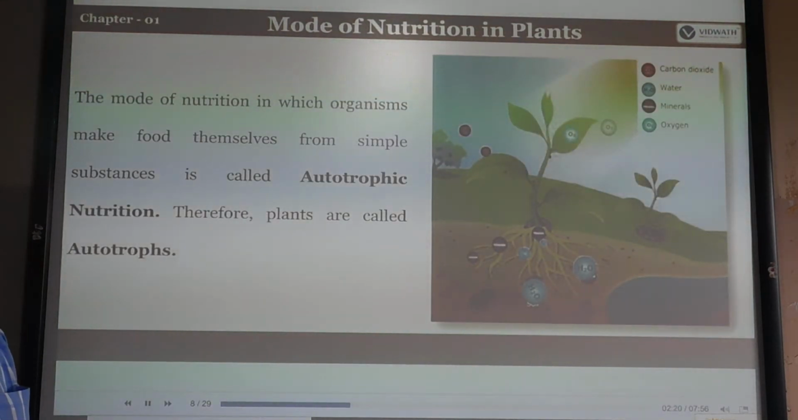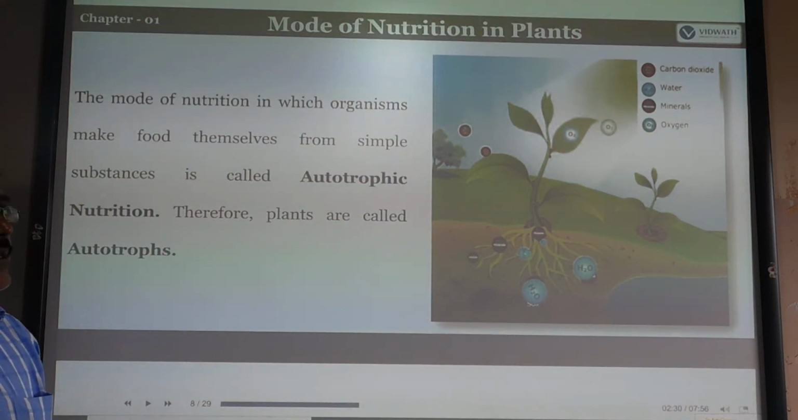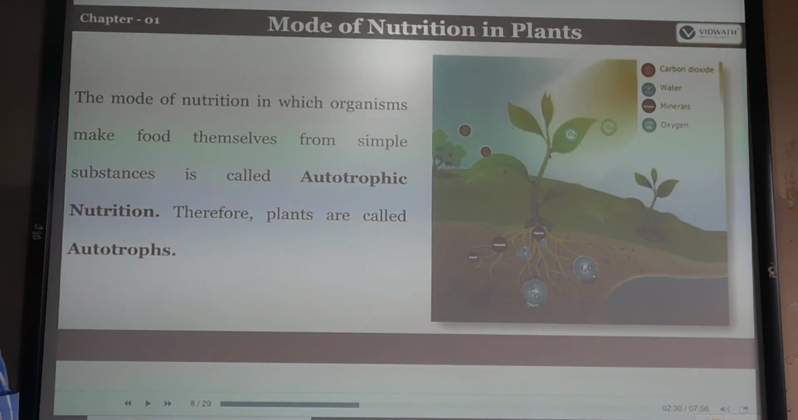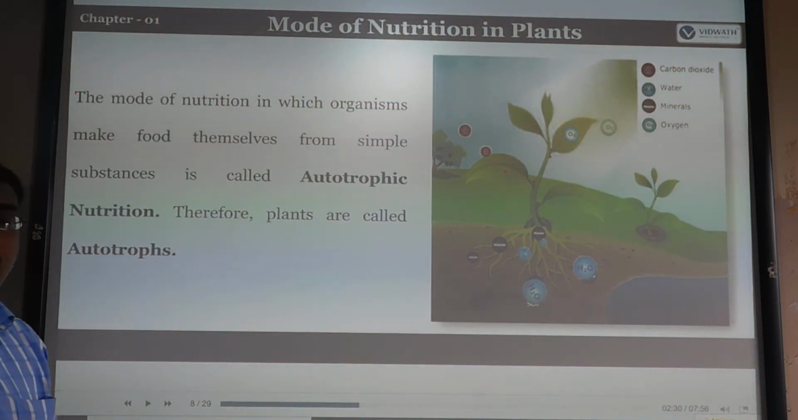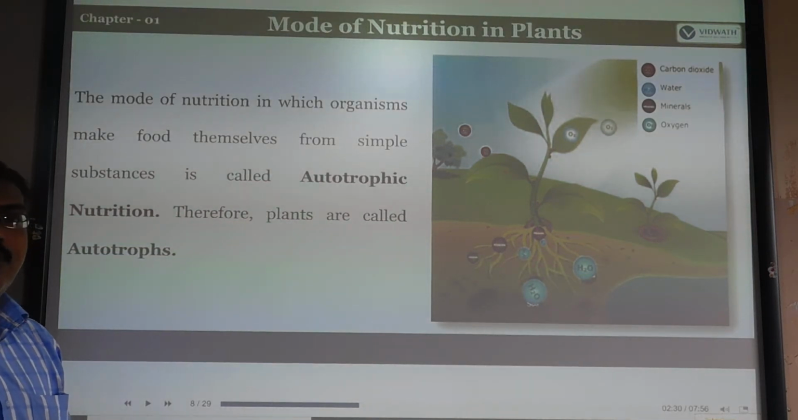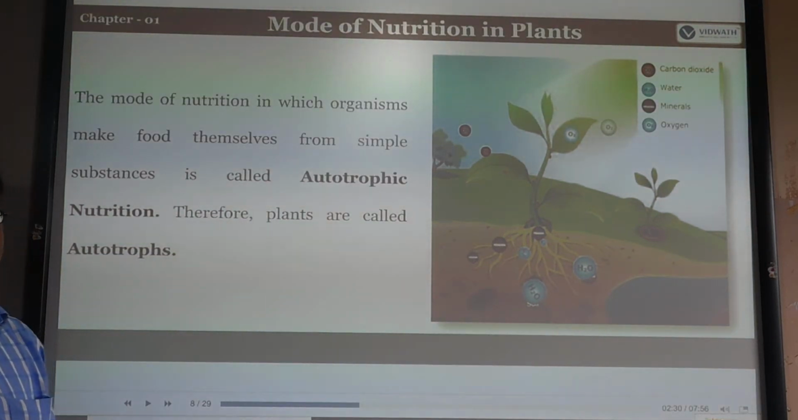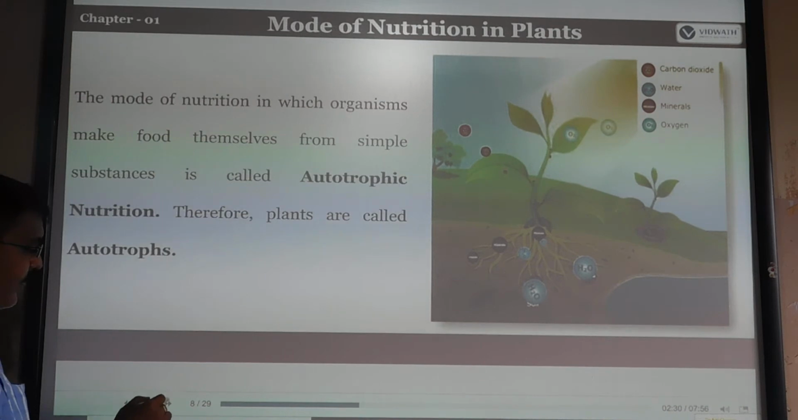The mode of nutrition in which organisms make food themselves from simple substances is called autotrophic nutrition. The plants which prepare their own food with the help of carbon dioxide, water and minerals are called the autotrophic mode of nutrition. These plants are called autotrophs. Auto means self. They prepare their own food, so they are called autotrophs.